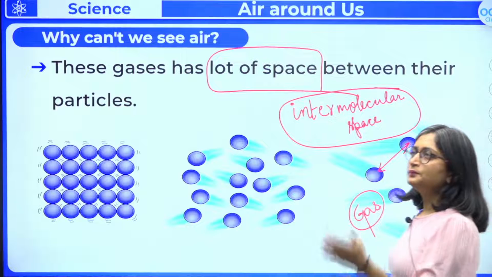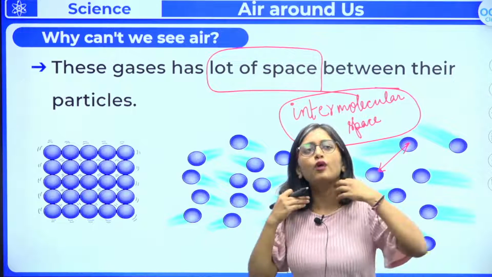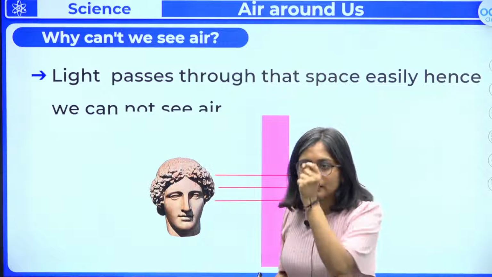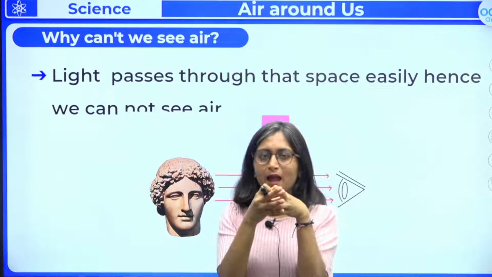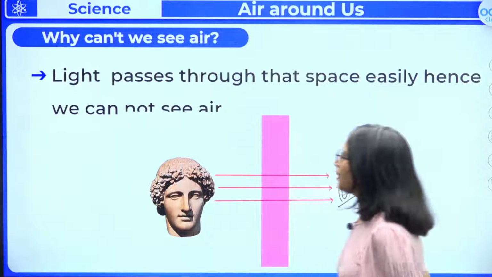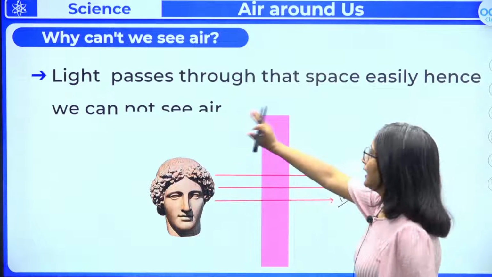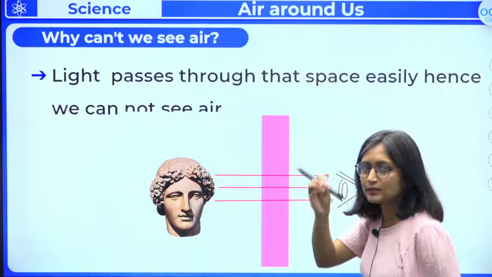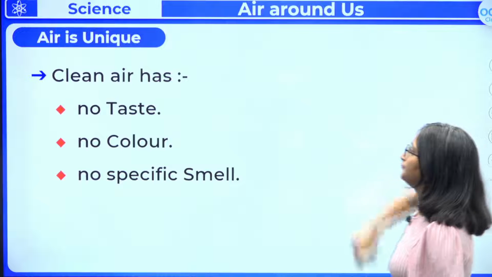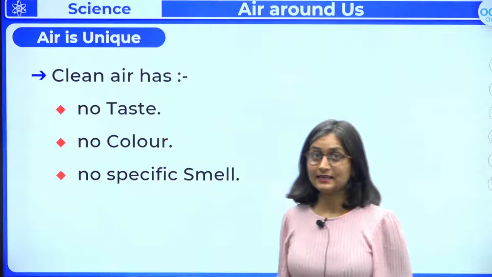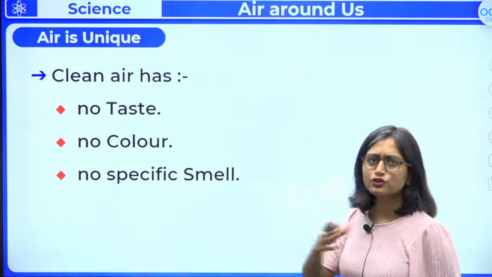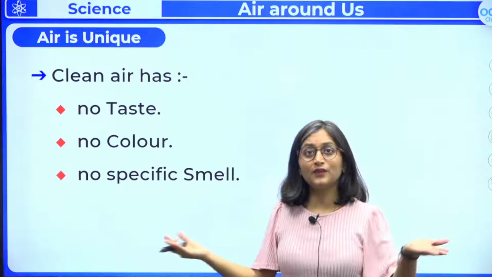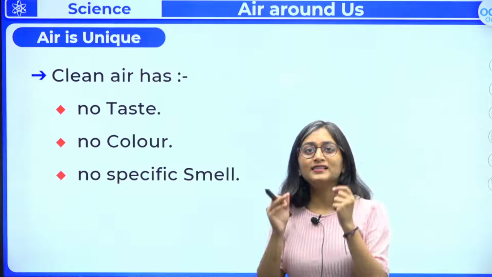And that's the significance कि air के through हम देख सकते हैं because it is not going to occupy each bit. It is not compactly packed. It is freely present, which allows us to look through it. Light passes through the space easily, and hence we cannot see air. We cannot see the particles of the air because they are very tiny. Air is unique. Yes, air is unique because air has no taste, no color, no specific smell. Thus, it is very important in our life because of its application.